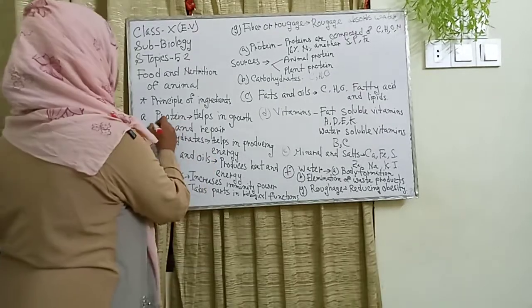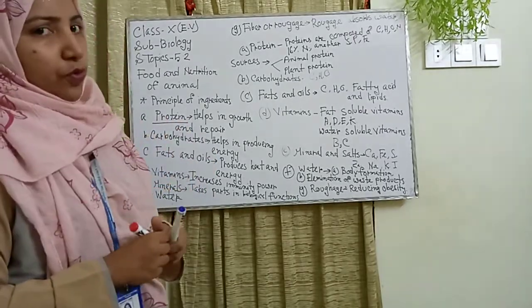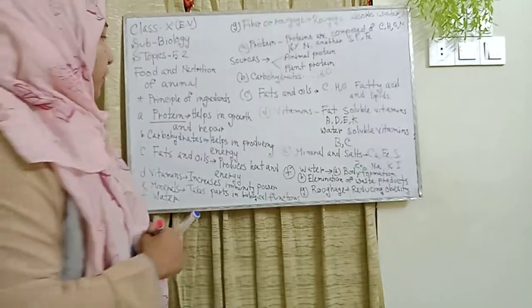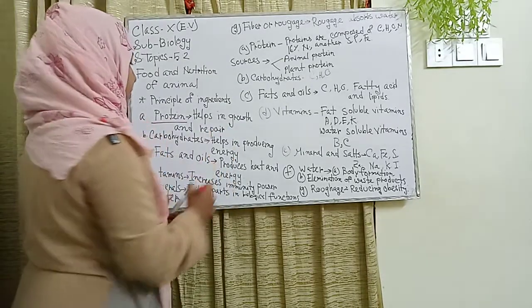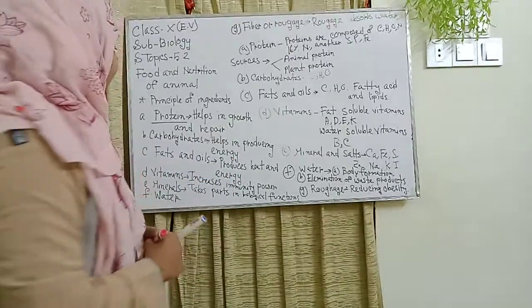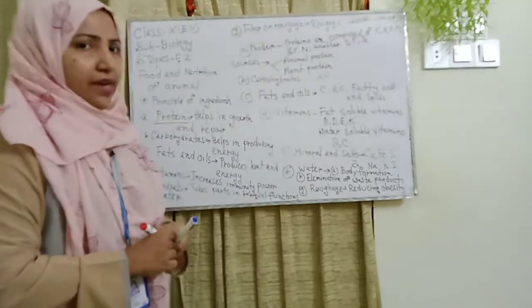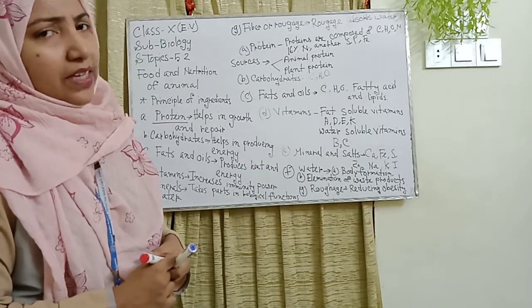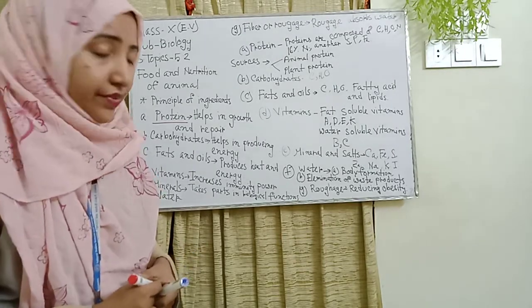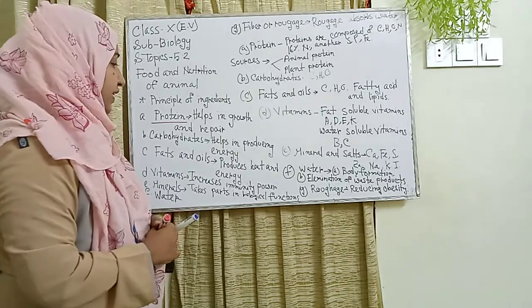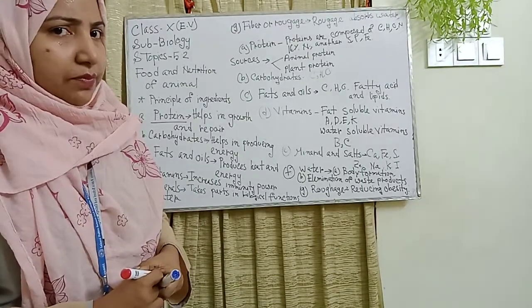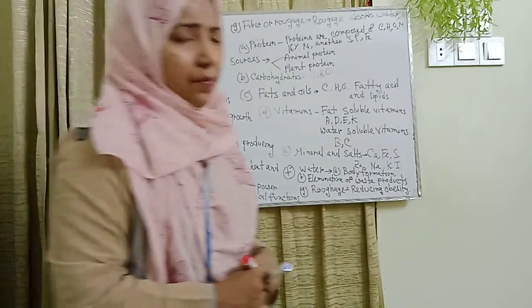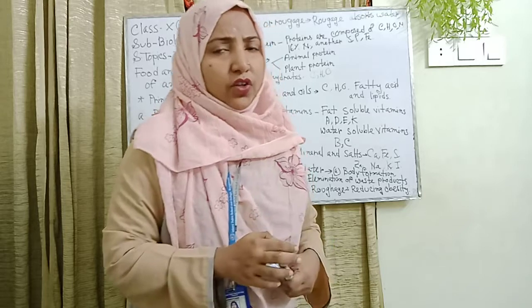First topic is protein. Where do we get protein and why do we need it? We get protein for growth and repair of our body. Second is carbohydrates. Carbohydrates basically help in producing energy. It's also the main source of food. Another is fats and oils. Fats and oils basically produce heat and energy. So we take these 3 components of food every day.